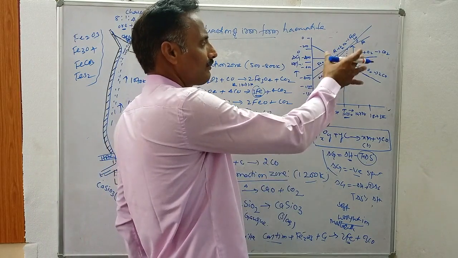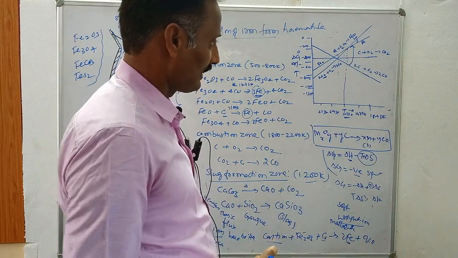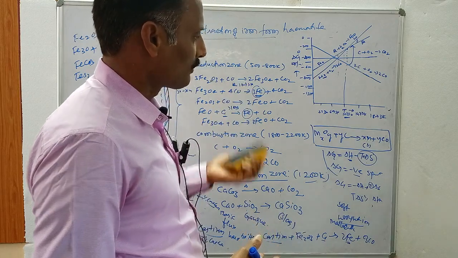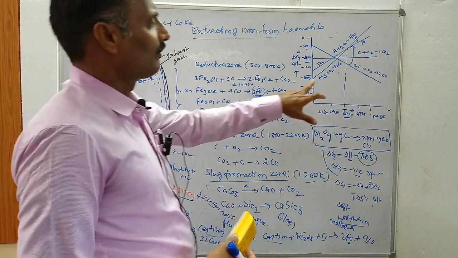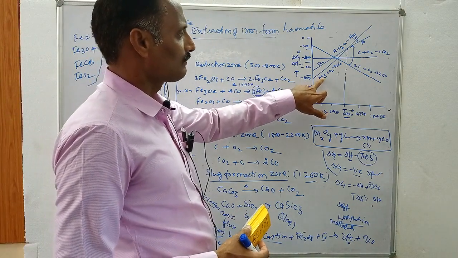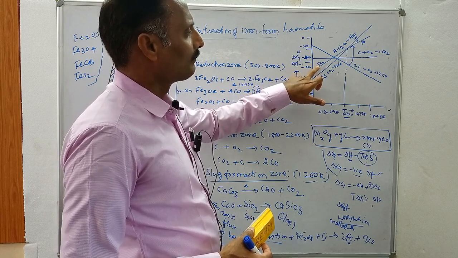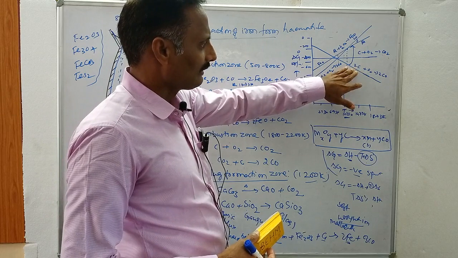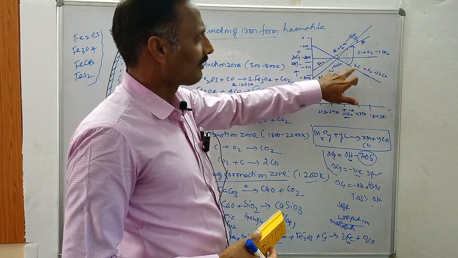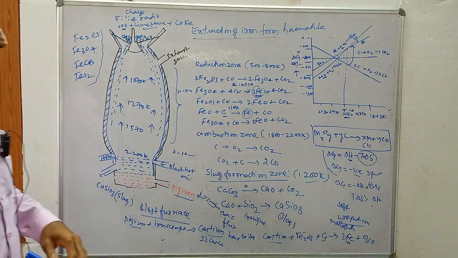They are used for the selection of a good reducing agent to reduce metallic oxide into metal. In the metallurgy of iron, at lower temperature the carbon monoxide curve lies below that of iron, so it acts as reducing agent for iron. But at higher temperature, the carbon line is below that of iron, so carbon acts as reducing agent for iron. Okay, next.